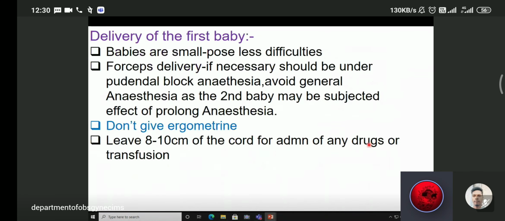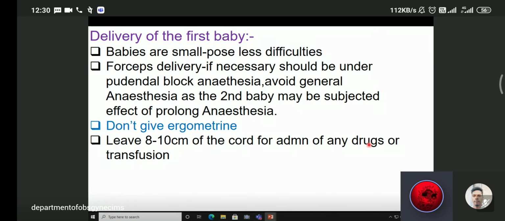Now, delivery of the first baby is usually less difficult, but sometimes the baby is big. Forceps delivery of the head, if necessary, can be undertaken under pudendal block or regional anesthesia. Avoid general anesthesia, as the second baby may be affected by prolonged anesthesia. Don't give ergometrine as it is contraindicated. Leave 8 to 10 centimeters of cord, because both are twins and they may need drugs because of any complication. So we have to leave the cord at least 8 to 10 centimeters for any transfusion.